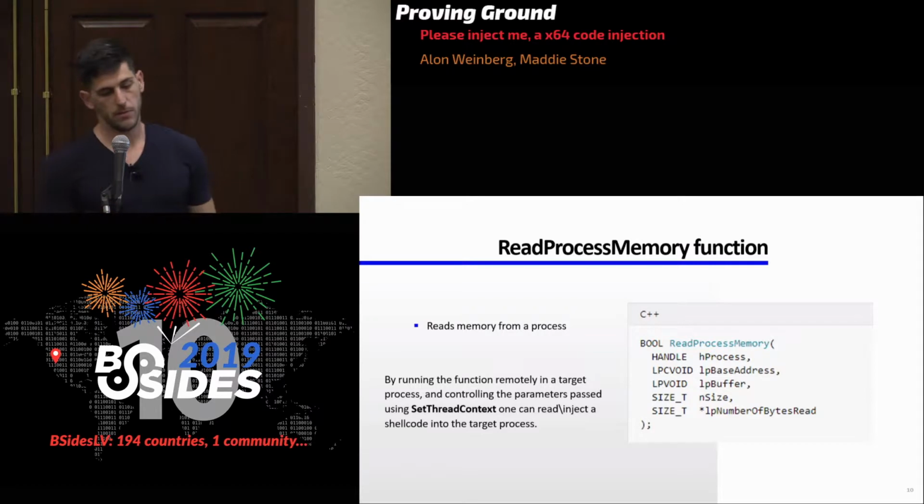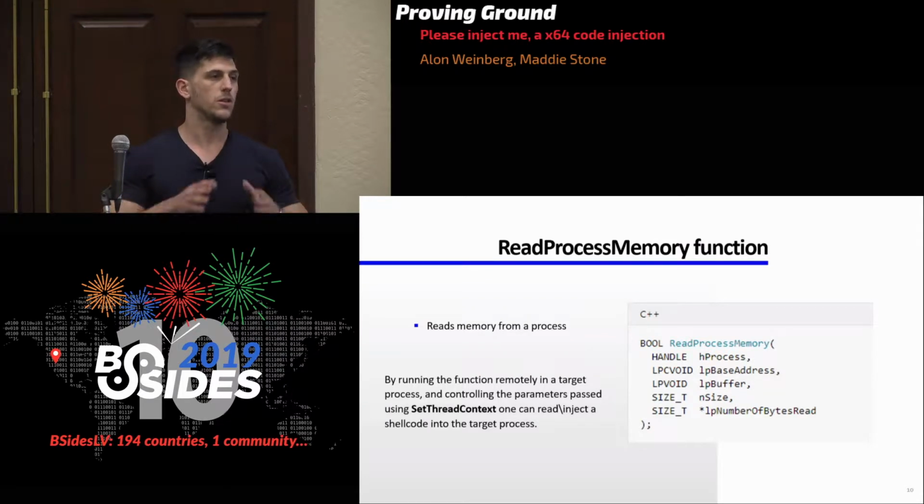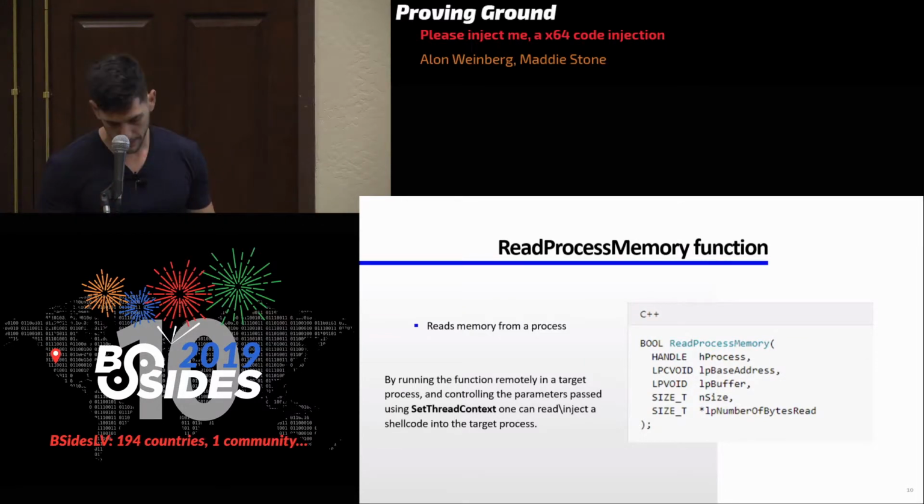Okay? So again, I'm going to abuse ReadProcessMemory and SetThreadContext, which allows us to set the context of a thread. We're going to abuse them to make the target process read data from the injecting process.